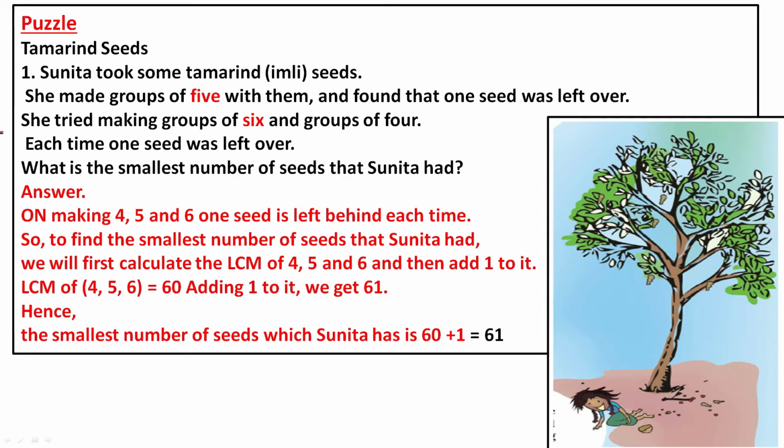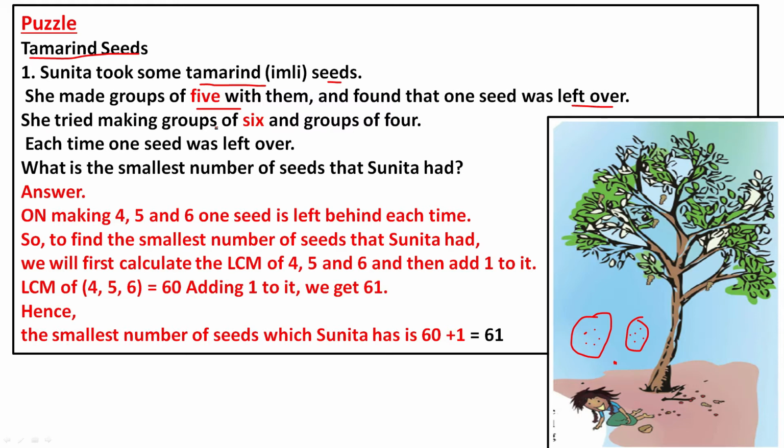Now, tamarind seeds. Tamarind seeds means imli seeds. So Sunita took some tamarind seeds. She made groups of 5 with them and found that one seed was left. What was she doing? She was arranging in groups of 5: 1, 2, 3, 4, 5. She was arranging like that. When she arranged in groups, one tamarind seed was left, not having any group.